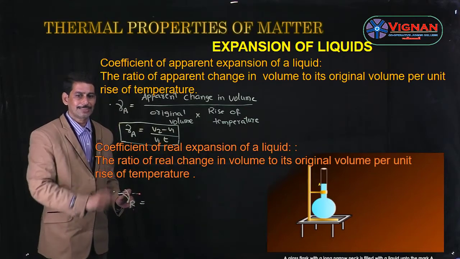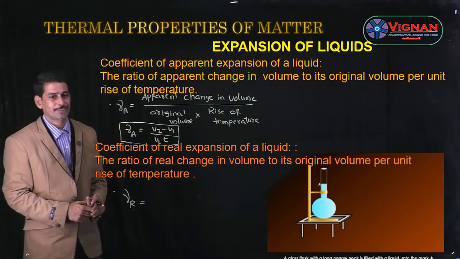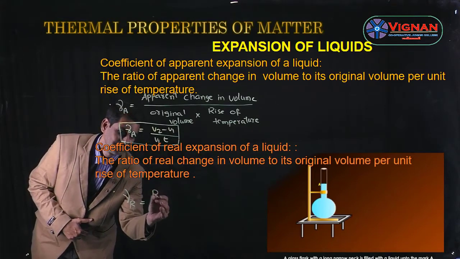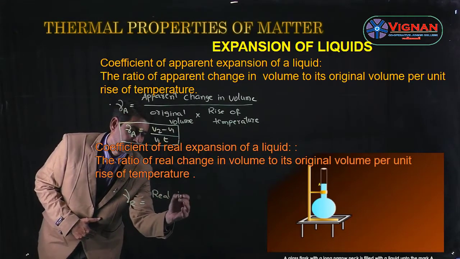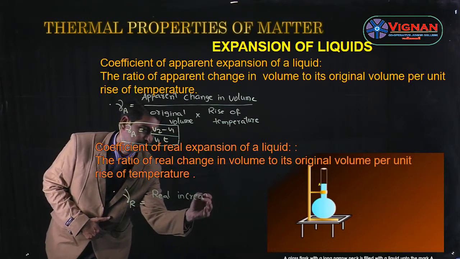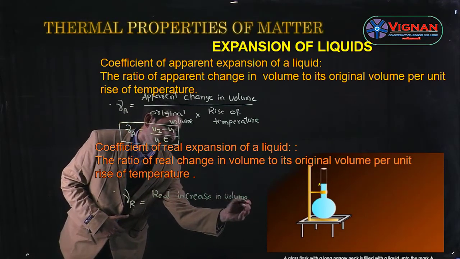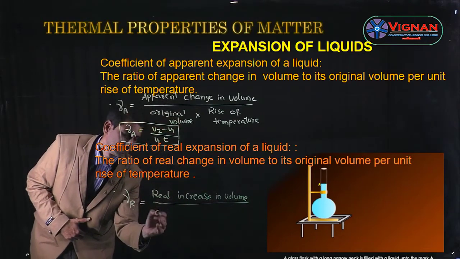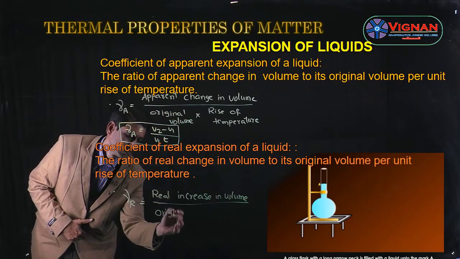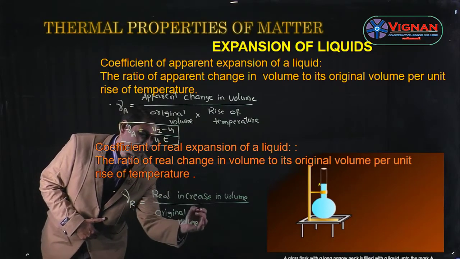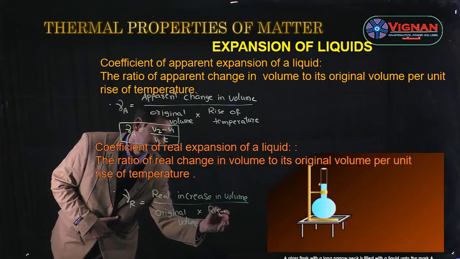So gamma R is nothing but the coefficient of real expansion of a liquid, and the formula is given as real increase in volume divided by original volume into rise of temperature.